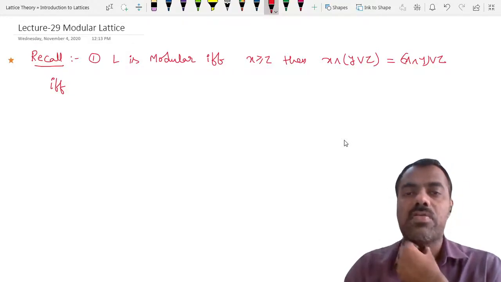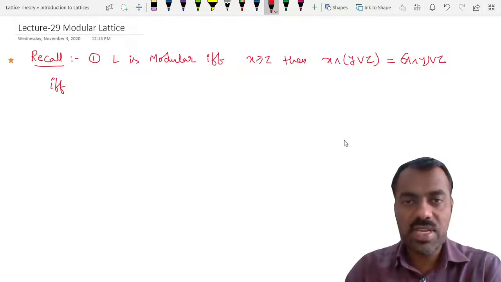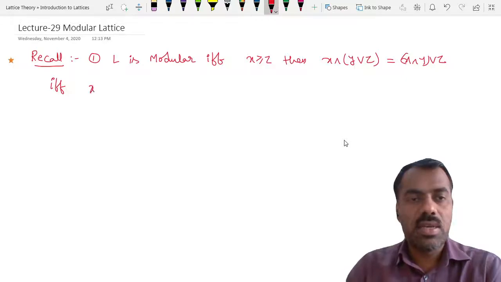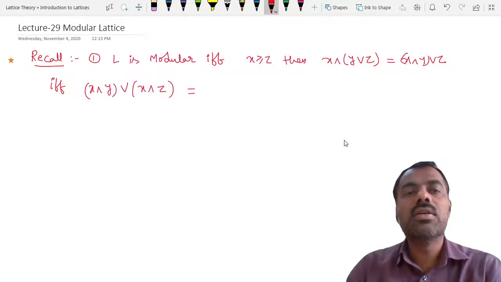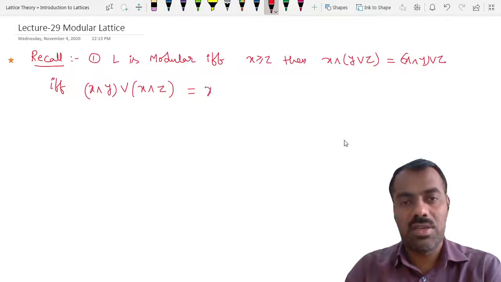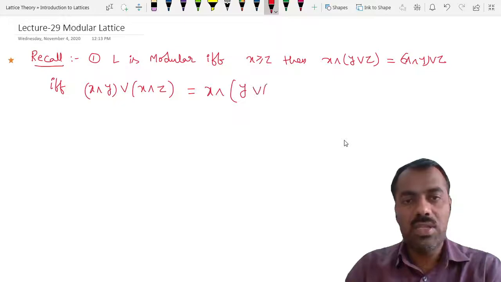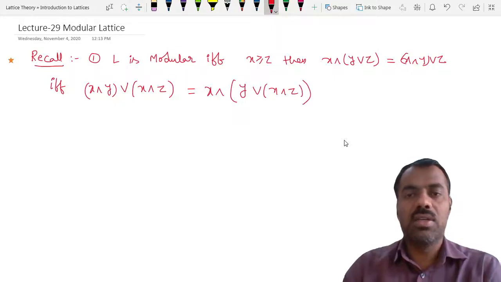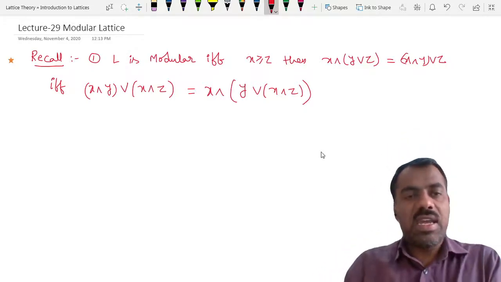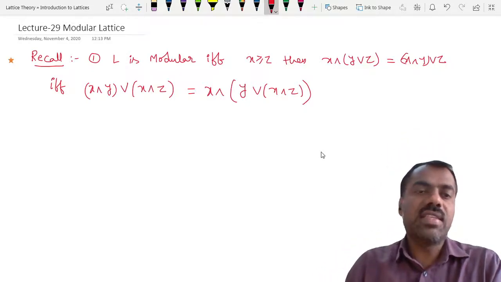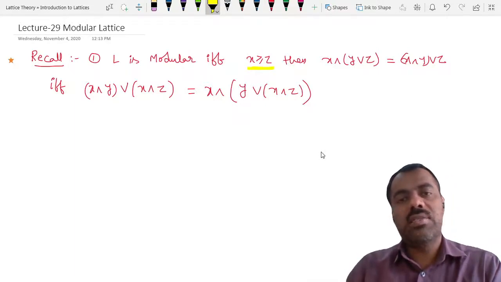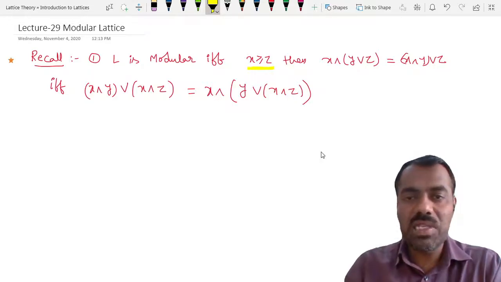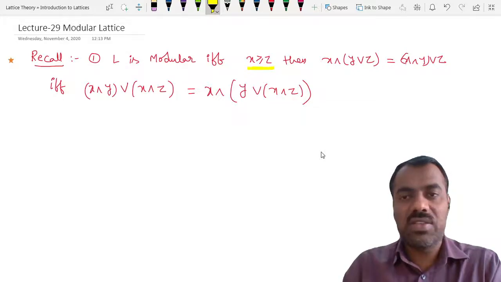Does anybody remember when we proved this result? We have proved another equivalent without the condition. What is that? x meet y join x meet z. Yes, x meet y join x meet z. So in this second equality, we don't demand this condition. x meet z should be their answer, but that follows obviously from here. Whatever we are taking here, it actually satisfies that condition.